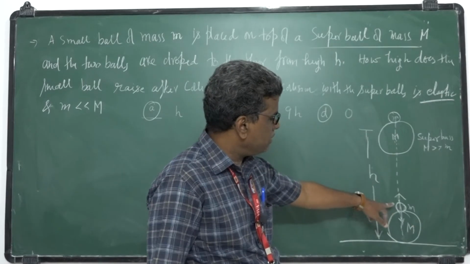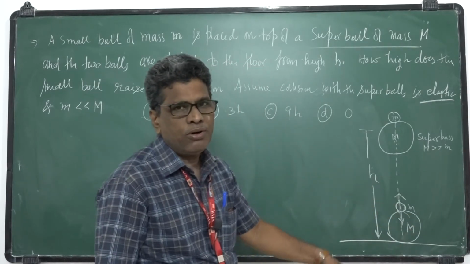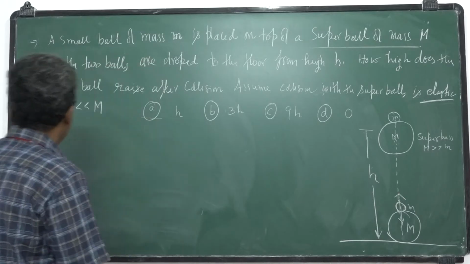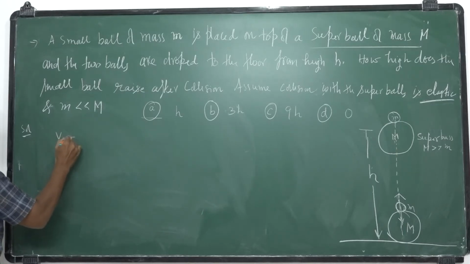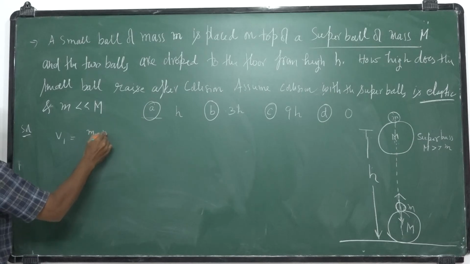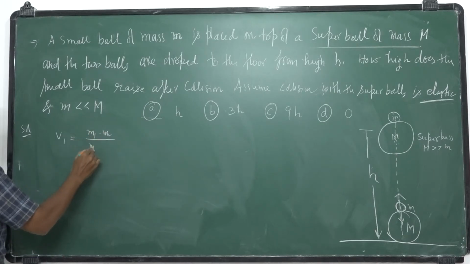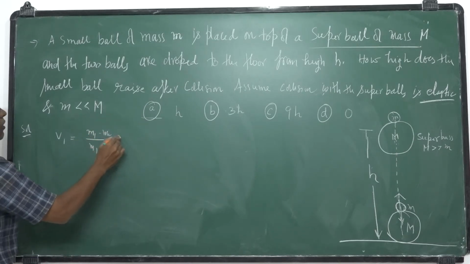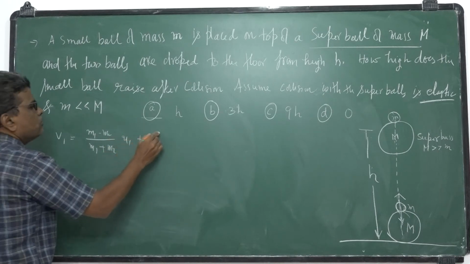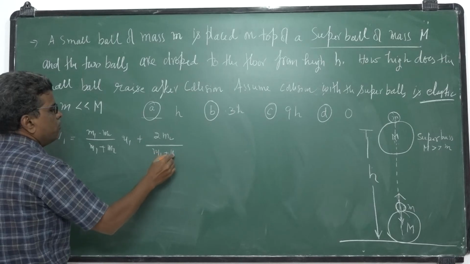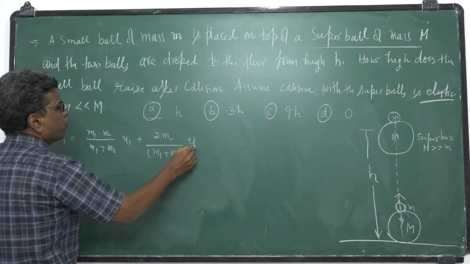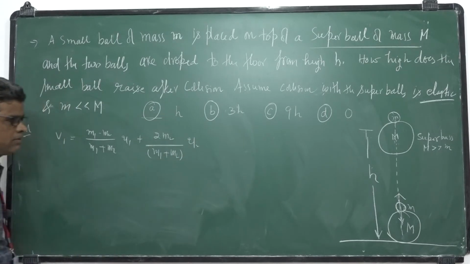So I want the velocities of the colliding bodies after collision. Solution. Velocities after collision: v1 is equal to (m1 minus m2) by (m1 plus m2) of u1 plus 2m2 by (m1 plus m2) of u2. I consider this one.